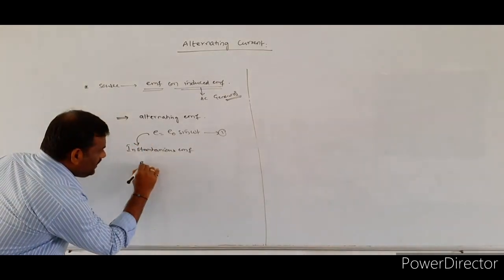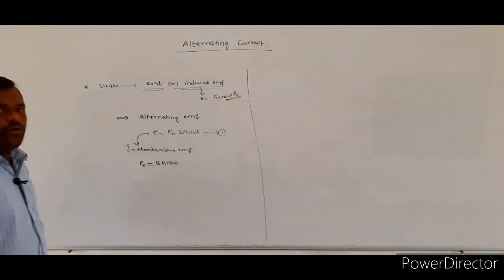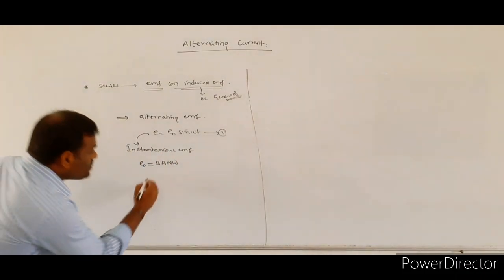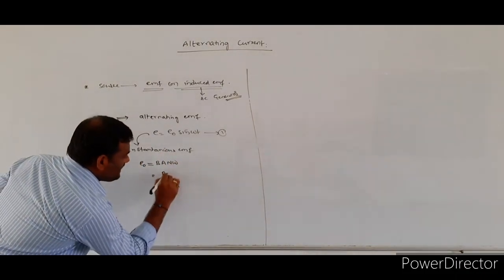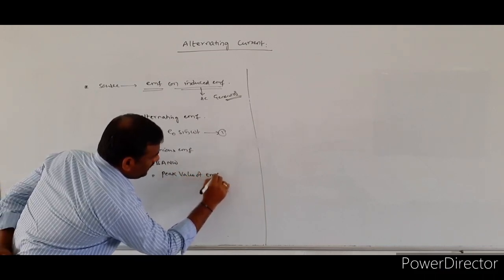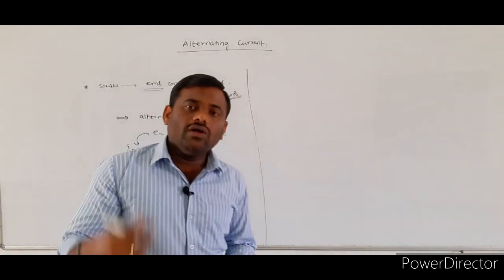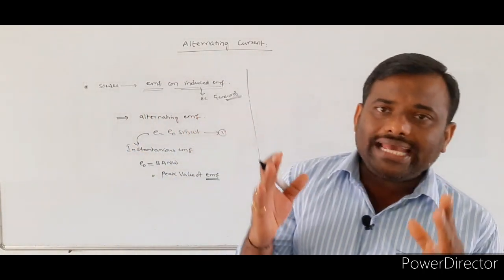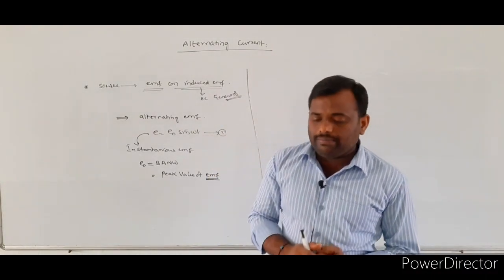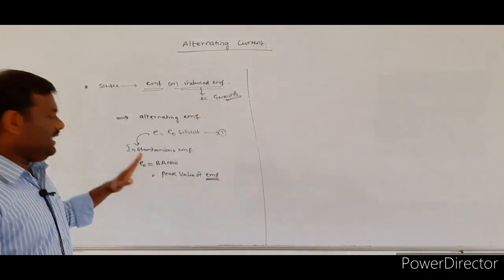And here E naught is equal to BAN omega, which we wrote earlier. E naught is called the peak value of the EMF. What is the meaning of the peak value? The maximum value of the EMF is called the peak value of the given EMF.